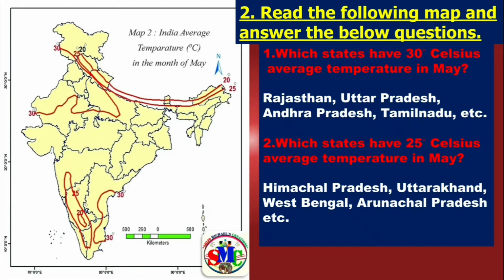Now let us go to the second map reading question. Observe the map given here. It shows India's average temperature in degrees Celsius in the month of May. Now let us move to the first question. Which states have 30 degrees Celsius average temperature in May? The states are Rajasthan, Uttar Pradesh, Andhra Pradesh, Tamil Nadu, etc. Now second question. Which states have 25 degrees Celsius average temperature in May? They are Himachal Pradesh, Uttarakhand, West Bengal, Arunachal Pradesh, etc.